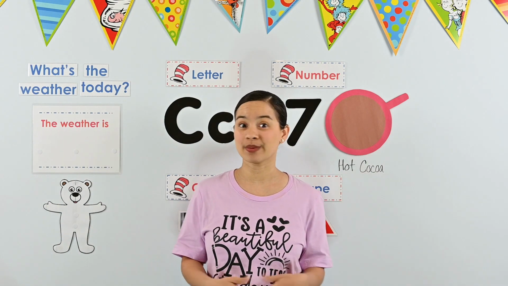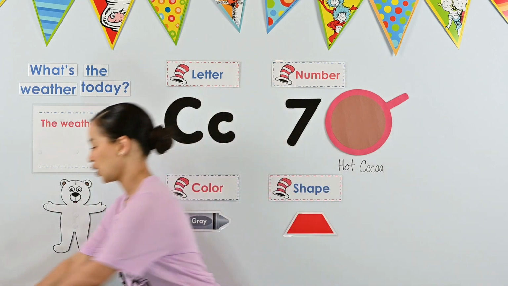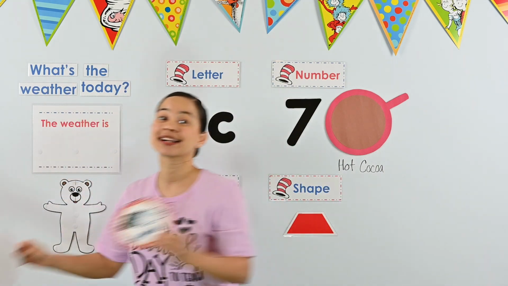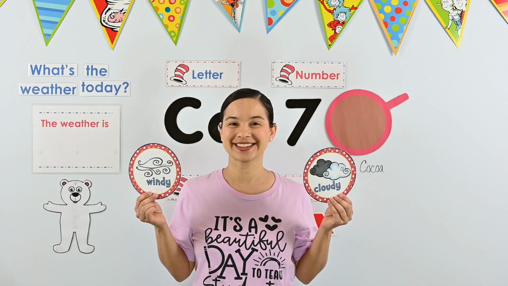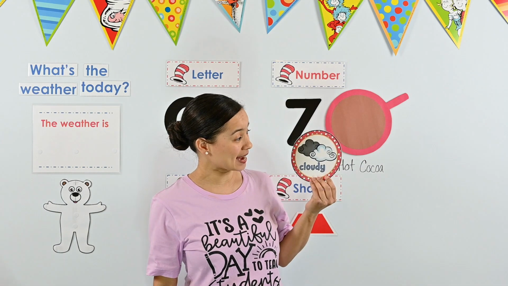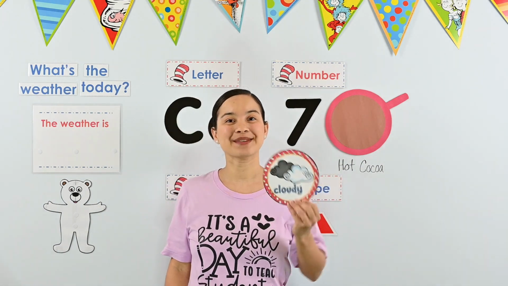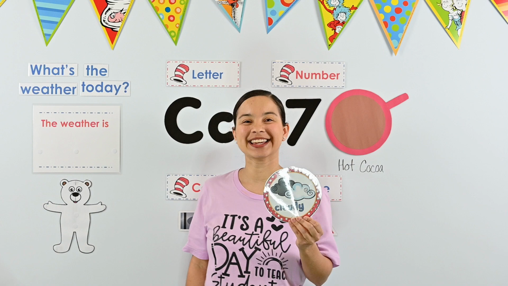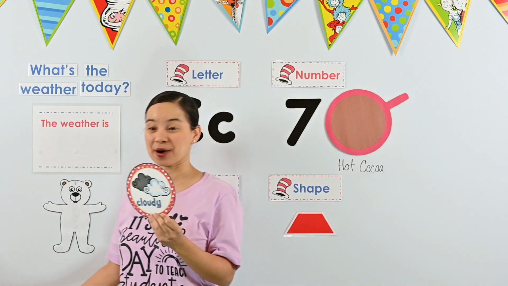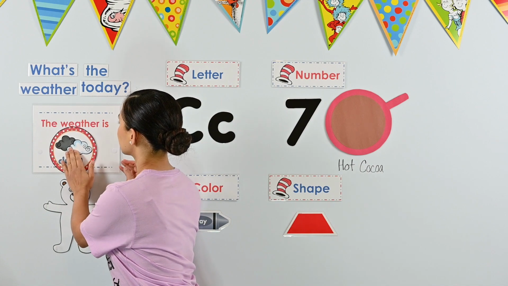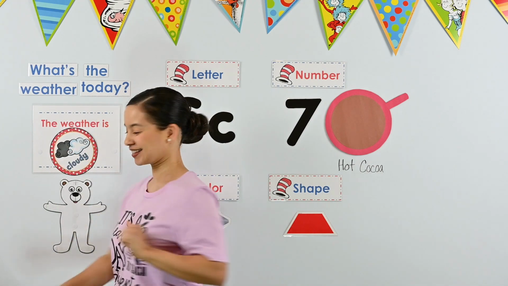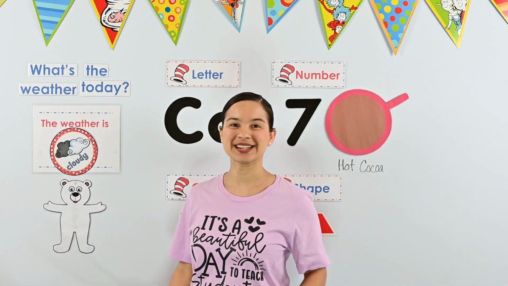Perfect. Let's start with our weather picture. Which picture shows a cloudy day? If you chose this picture, I agree. I see clouds. That means it's a cloudy day. Let's add this picture to our weather sentence. Perfect. Okay, can you help me read today's sentence?